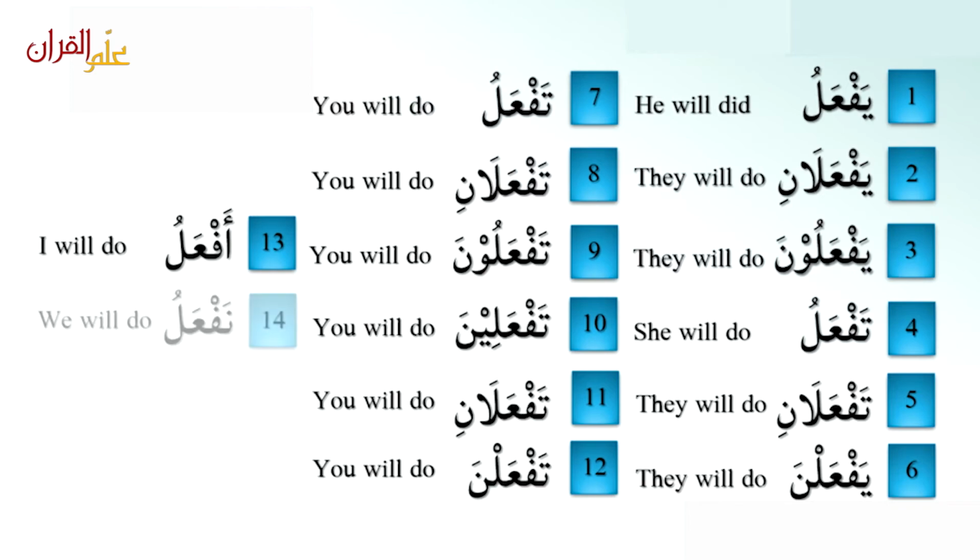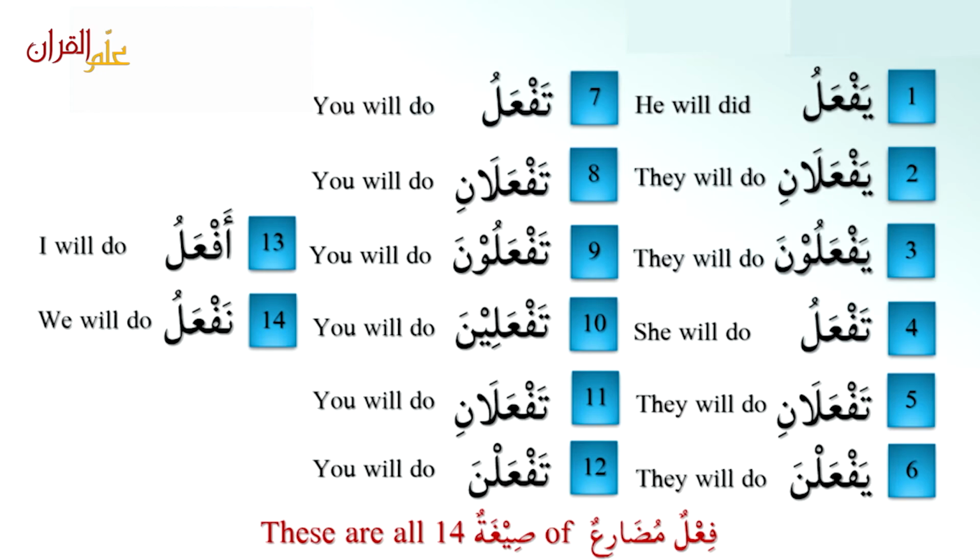أفعل, I will do. نفعل, we will do. And these are all 14 صيغة فعل مضارع. So let's learn how to memorize them.